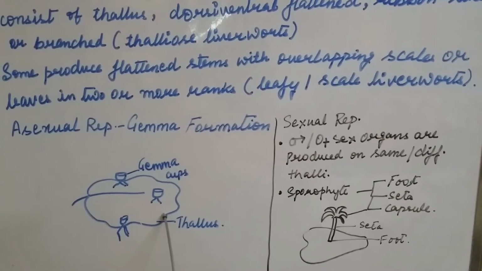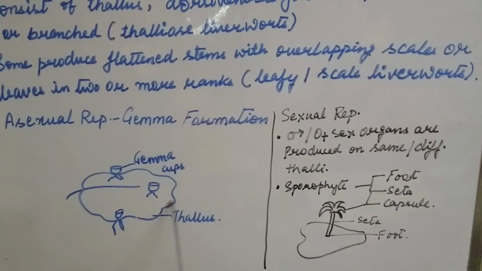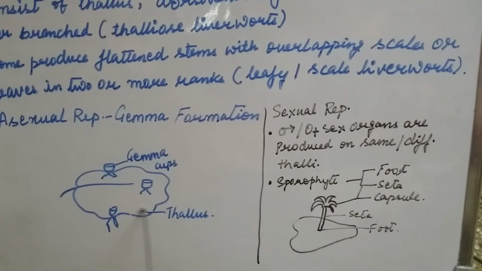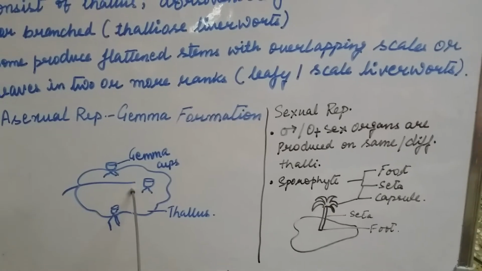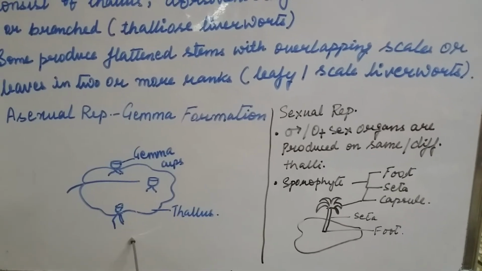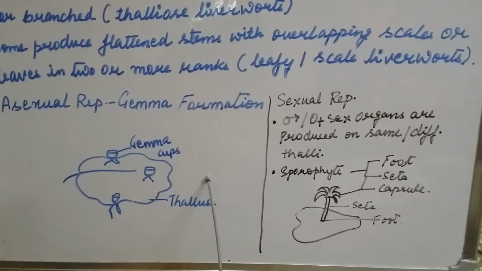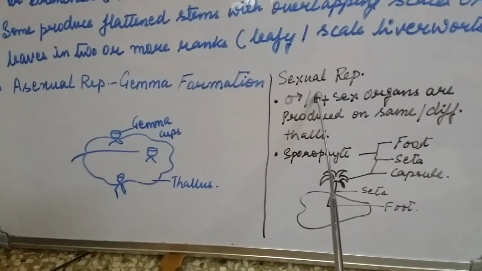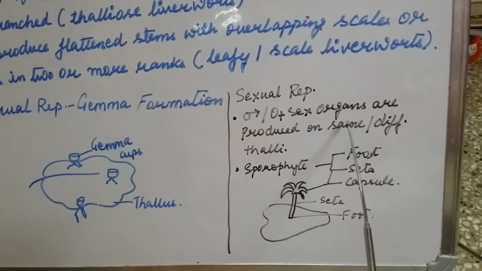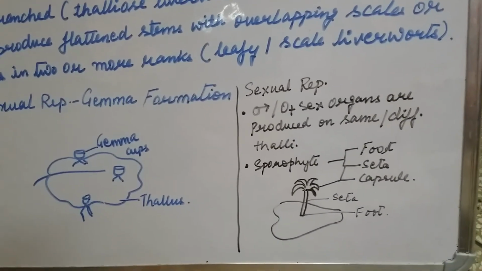These gemmae are green, multicellular, asexual buds which develop in small receptacles called gemma cups, located on the thalli. When detached from the parent body, the gemmae germinate to form a new individual. During sexual reproduction, both male and female organs are produced either on the same or different thalli.